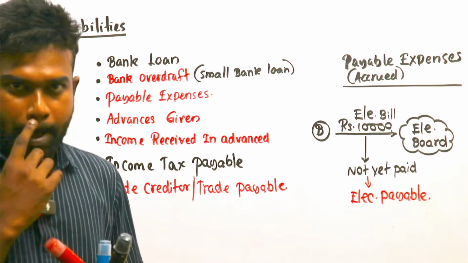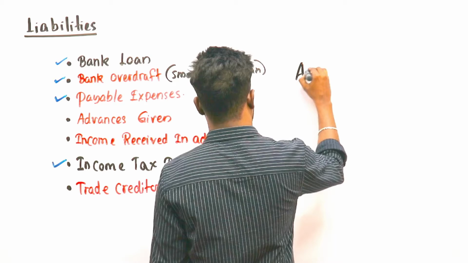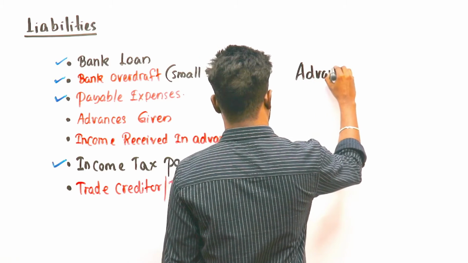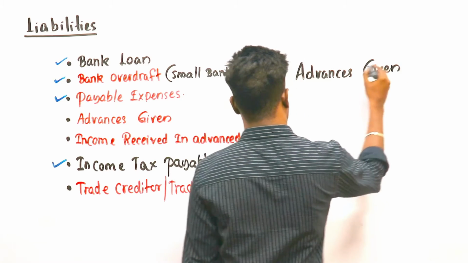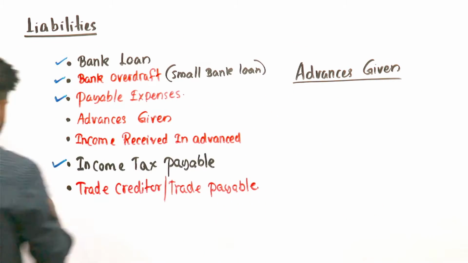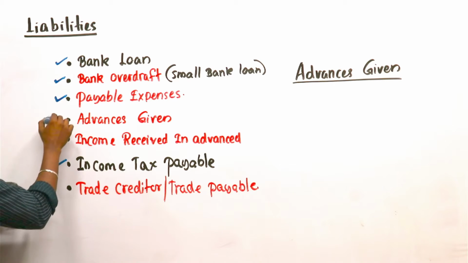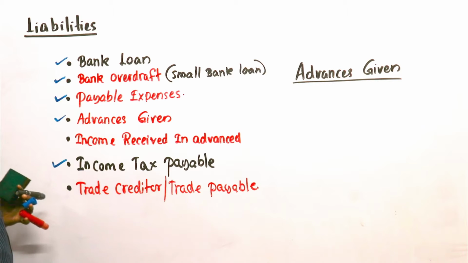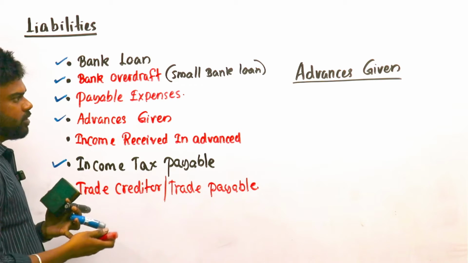Write down. Advances given, fourth one. Oh no, it should not be advances given.